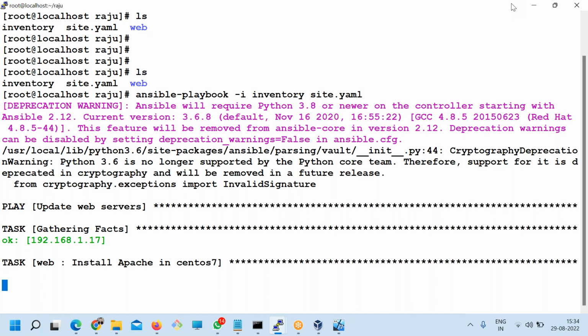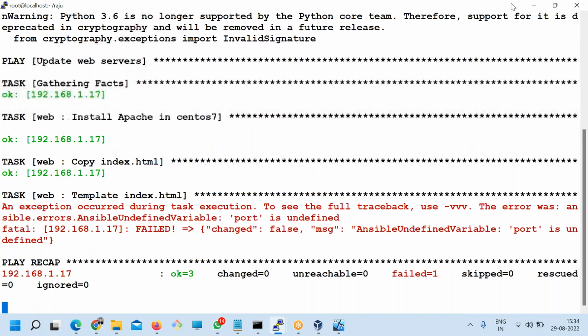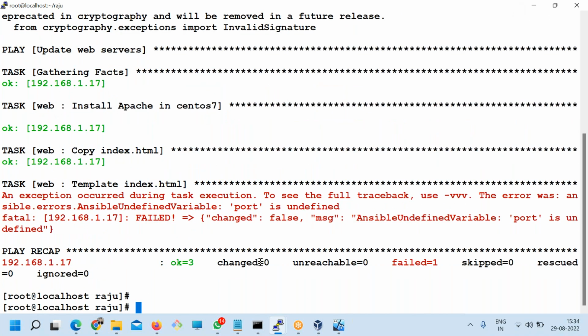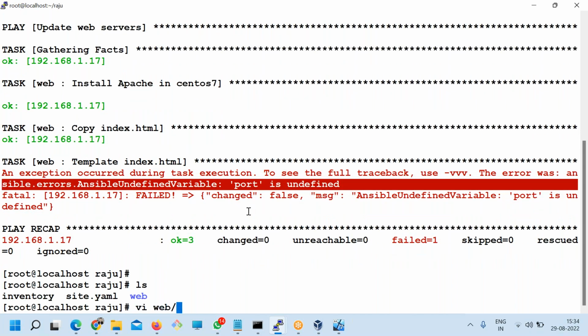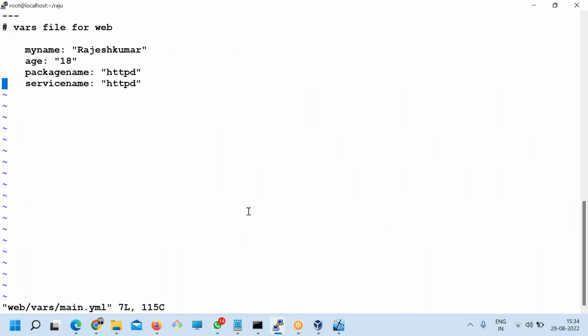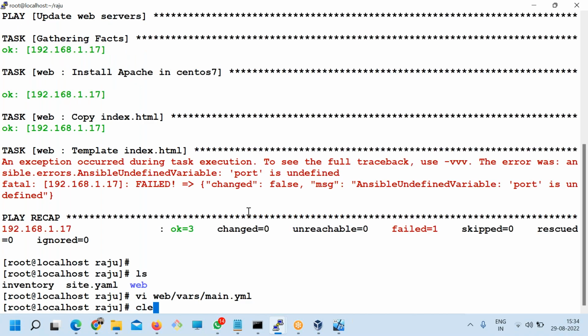Right. Yes. Okay. Now guys, I'll tell you one of the secrets which you will start loving. There's a failure. What is that? Port is not defined. So I think the variable port was not defined. No problem. Go to the web vars main.yaml and add port: 81. I did this, and it should pass now.